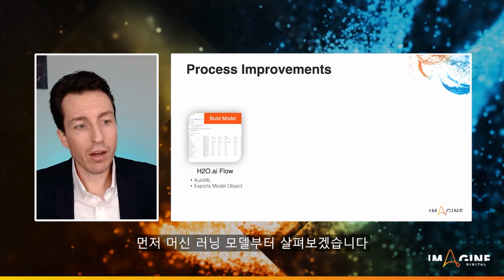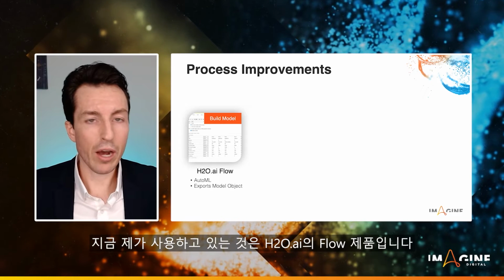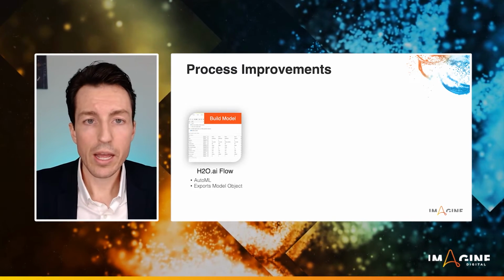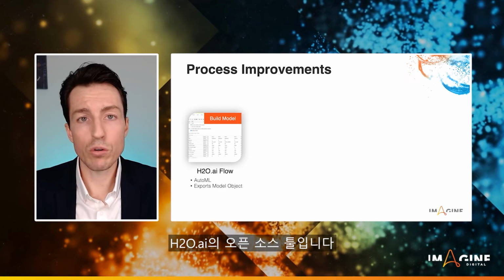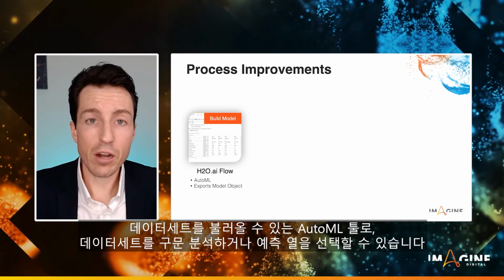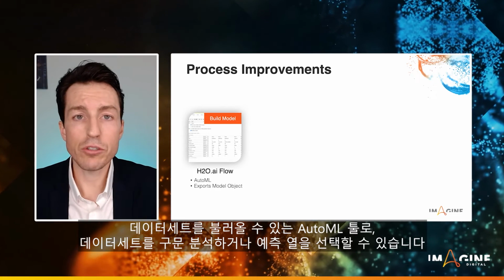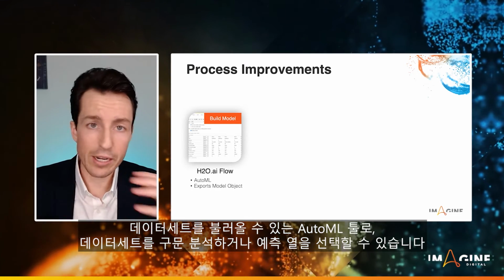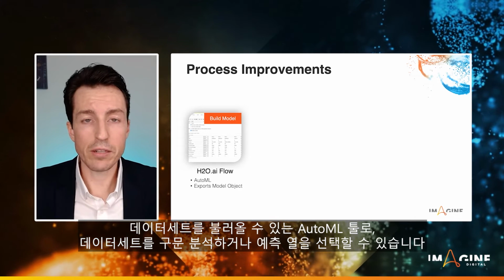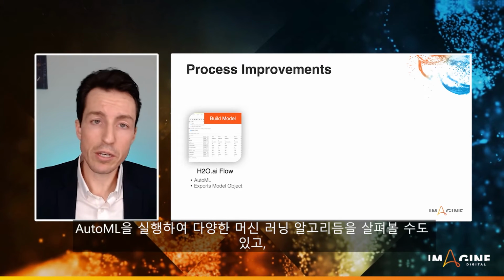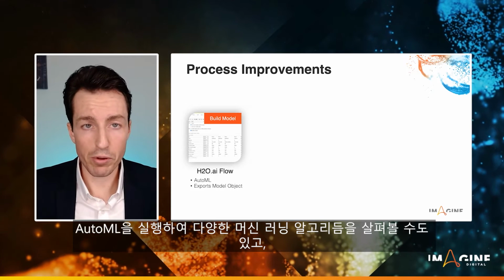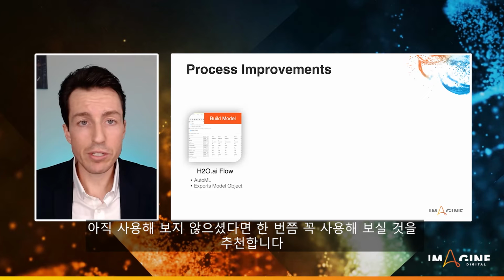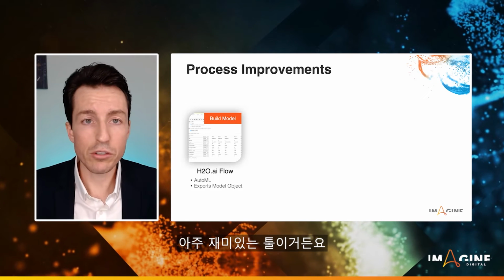So first off, we're going to start off with a machine learning model. Now, I'm using H2O AI, their Flow product. This is an open source tool from H2O.ai, and it's an AutoML tool, which means that it allows you to import your data set. It will allow you to parse the data set, choose your prediction column, things like that, and it will run AutoML, where it's going to take a look at lots of different machine learning algorithms and define the best one that would work for your data set. If you haven't used it, I would highly encourage you to take a look. It's a fun tool to use.